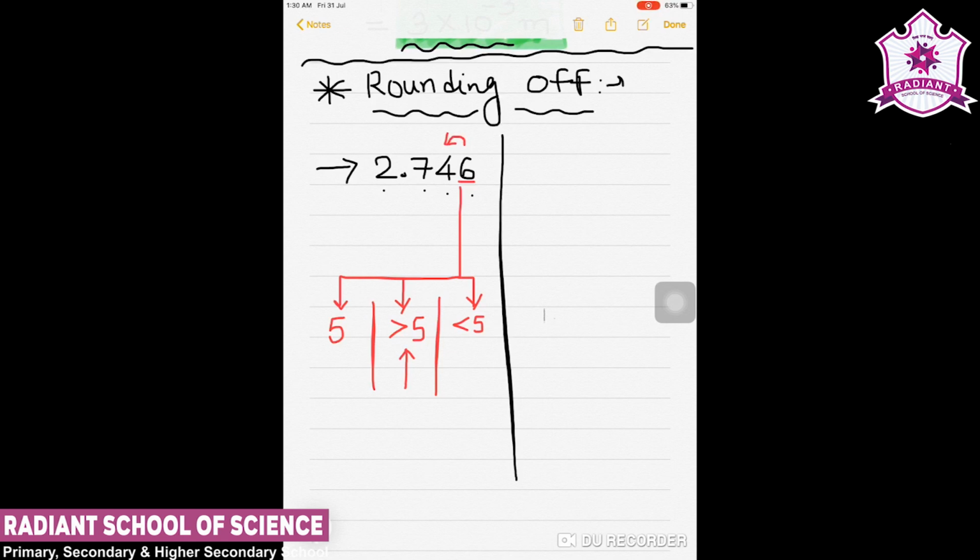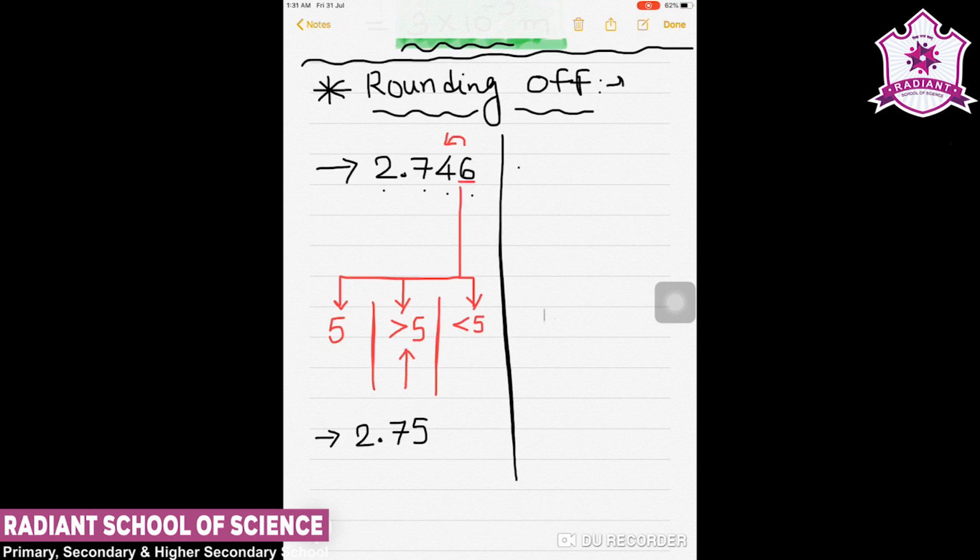So here in this case the value is 7, 4, 6. Now we have to drop this 6. So one carry will go to the previous term. That means if we convert it into 3 significant figures, it will be 2.75, because the dropped digit is greater than 5.